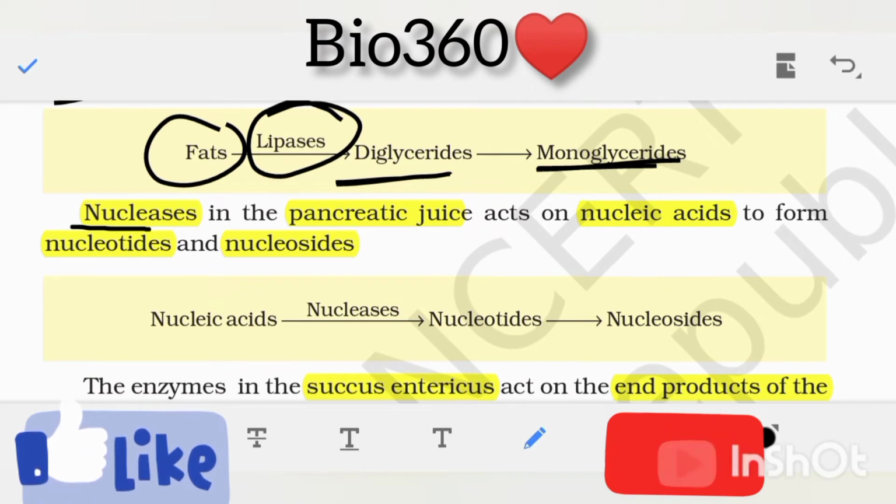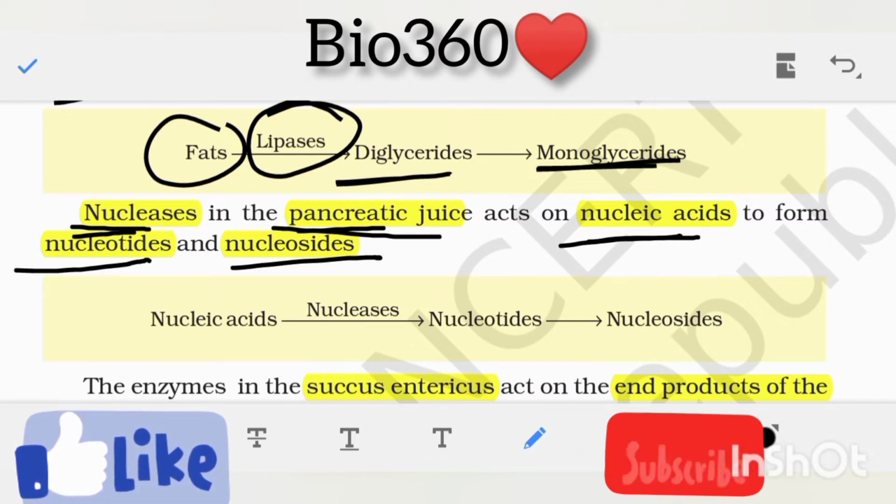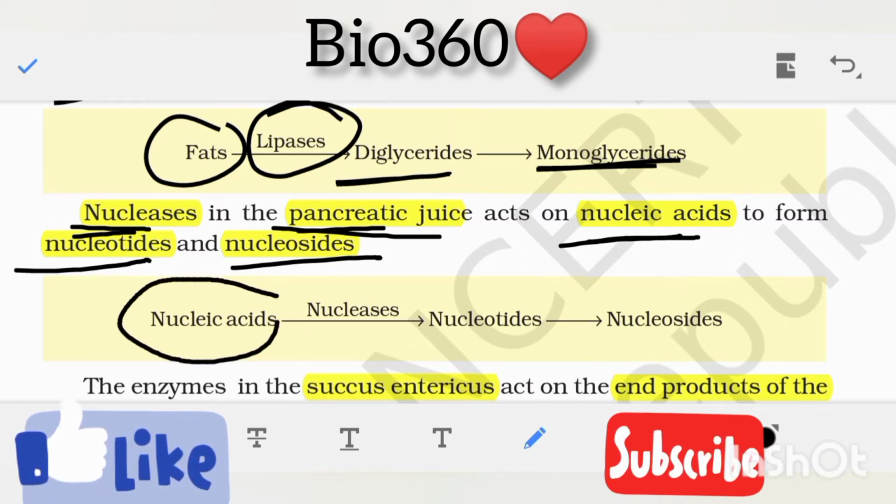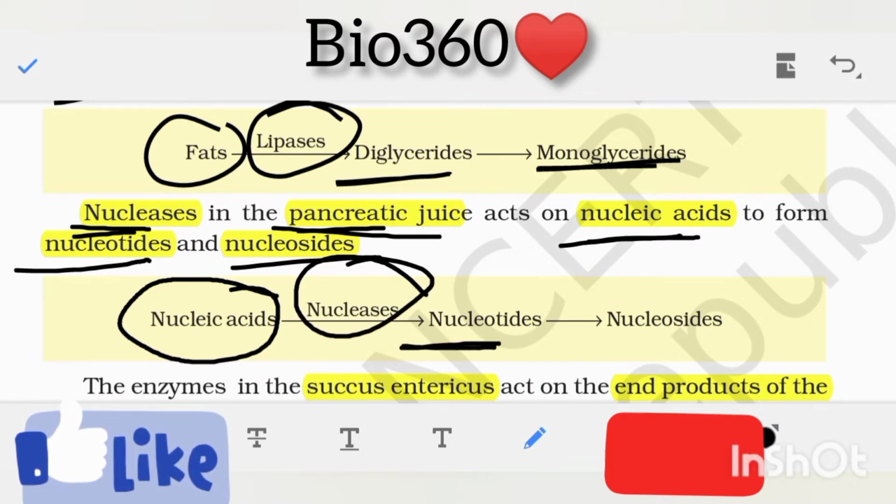The nucleases in the pancreatic juice act upon nucleic acids to form nucleotides and nucleosides. You can see these are nucleic acids in the presence of nucleases converted into nucleotides, and in the presence of nucleotidases it is converted into nucleoside.